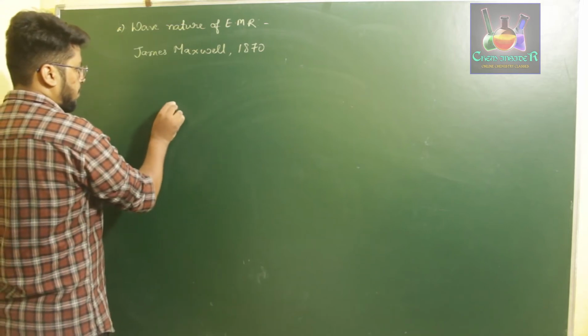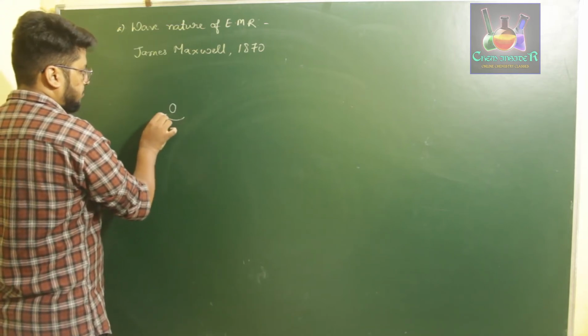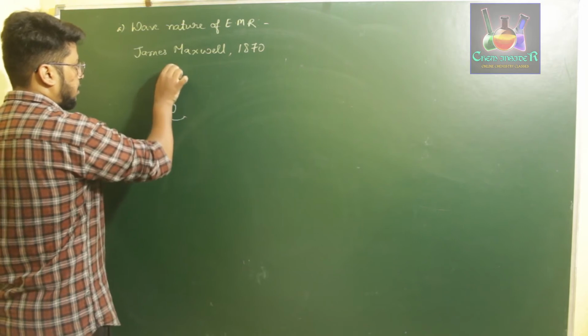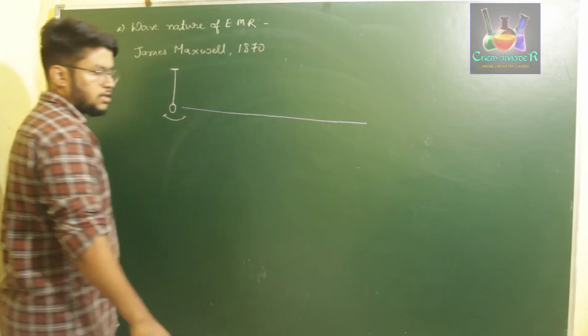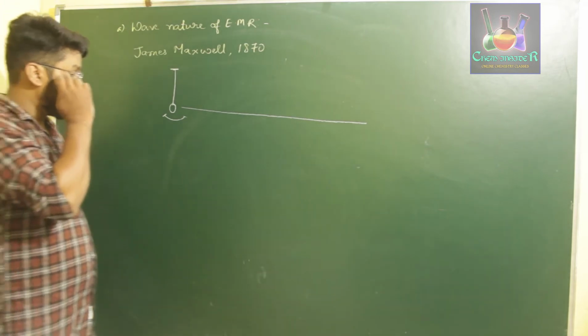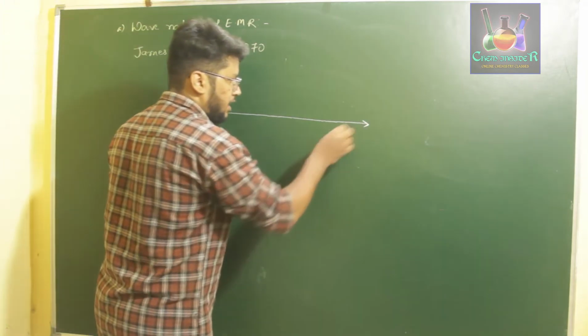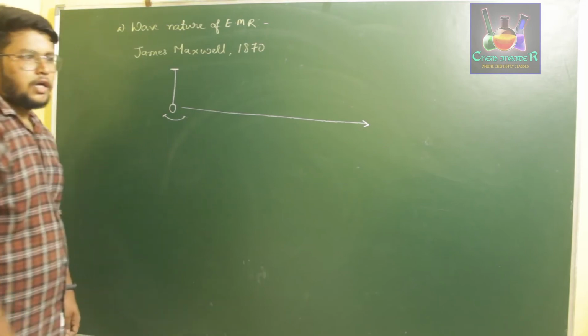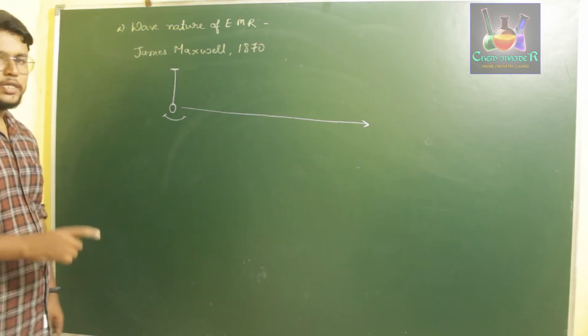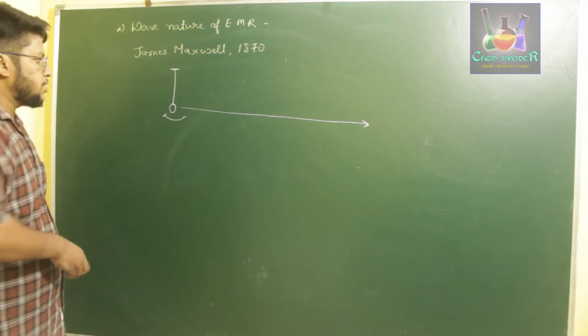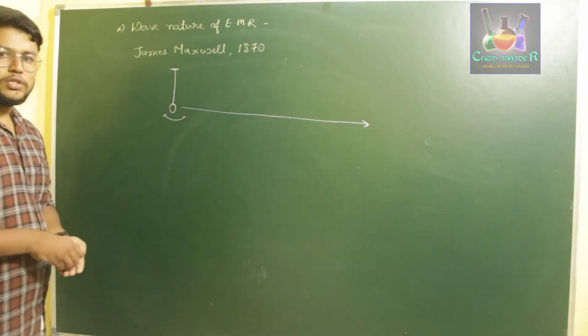So if this is the particle oscillating in this direction, let us say the x-axis, he said that electromagnetic radiation, which has 2 branches, one electrical and one magnetic, was found to be oscillating as well.